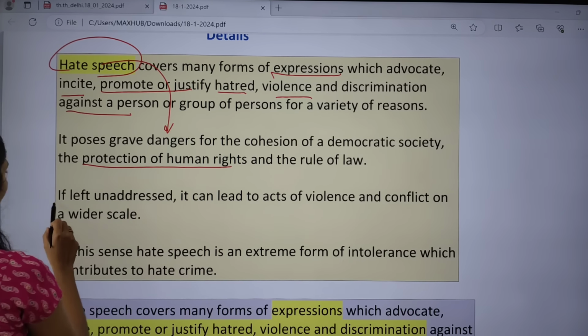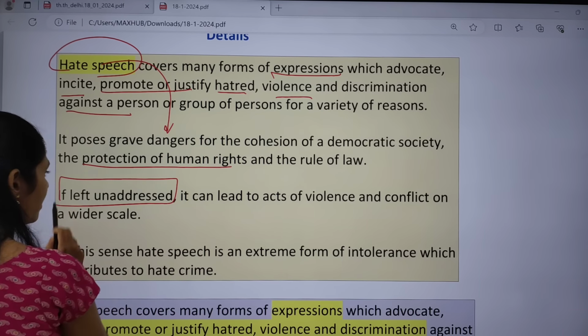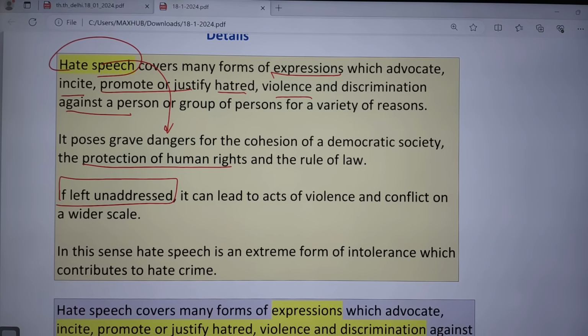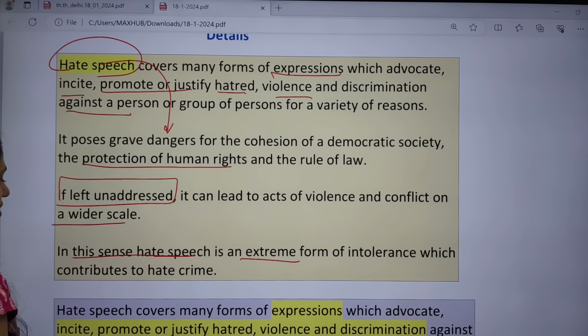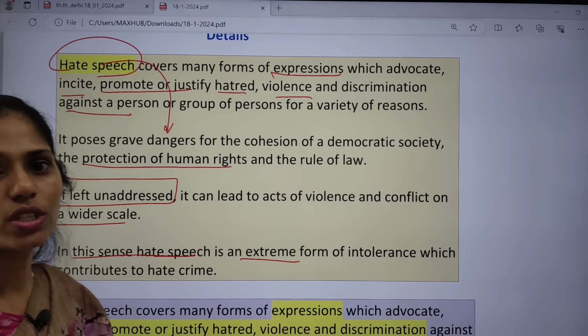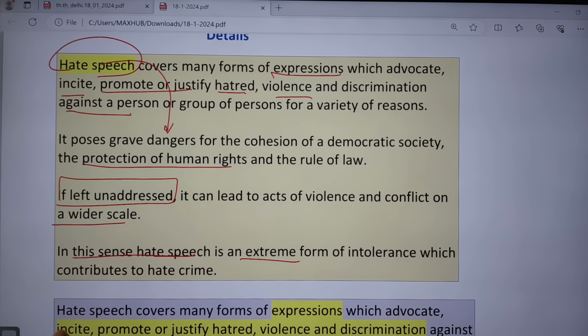If this problem of hate speech is unaddressed, it can lead to acts of violence and even conflict on a wider scale. In this sense, hate speech is an extreme form of intolerance and also leads to hate crime in the society.